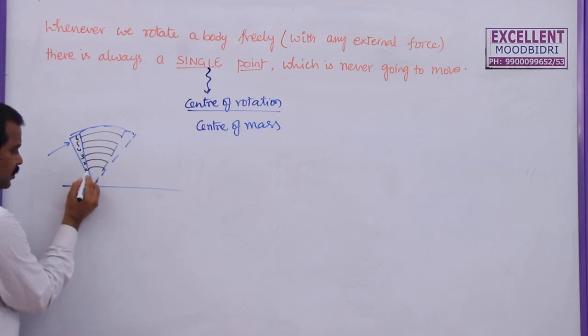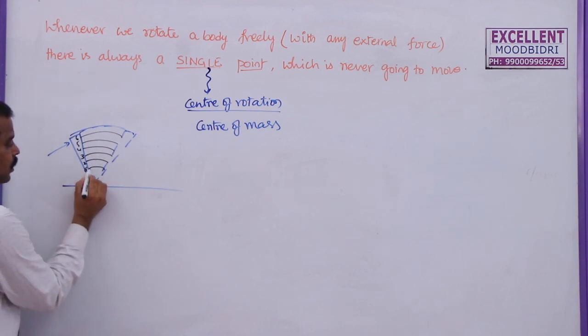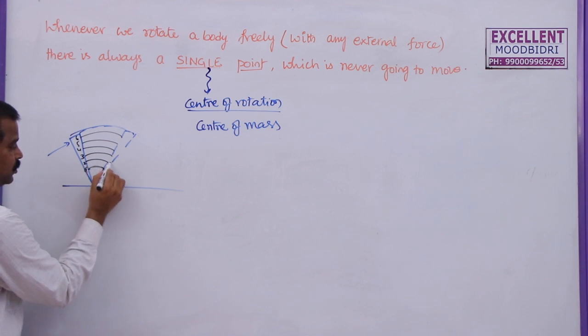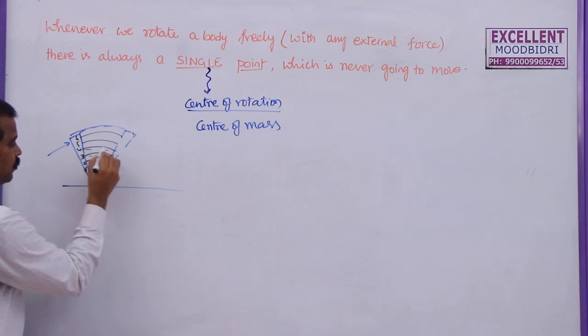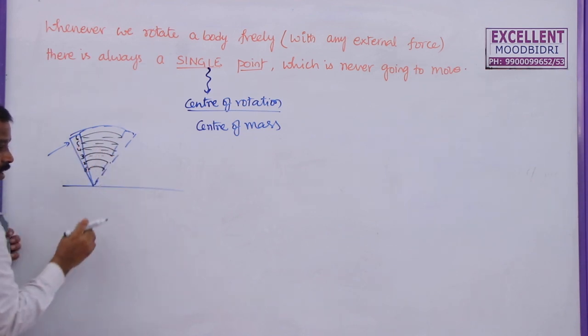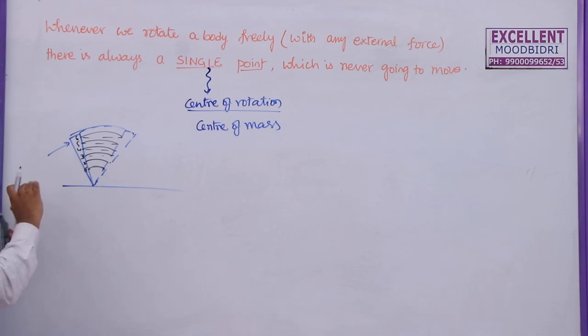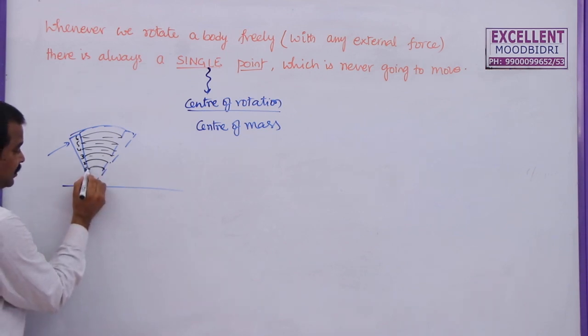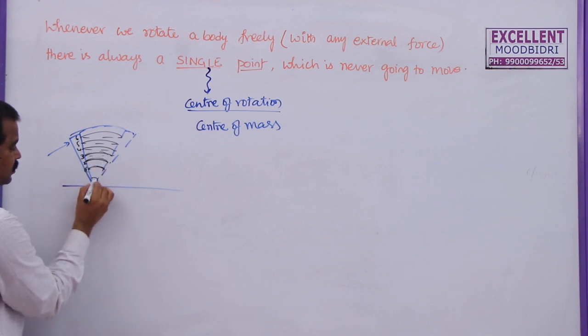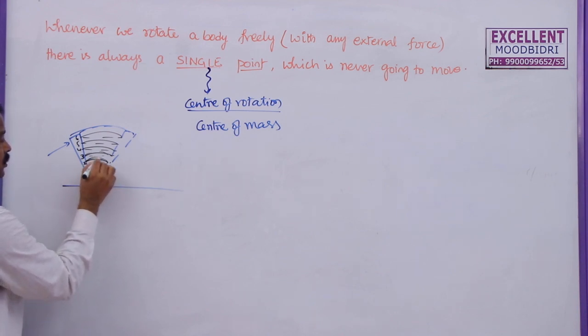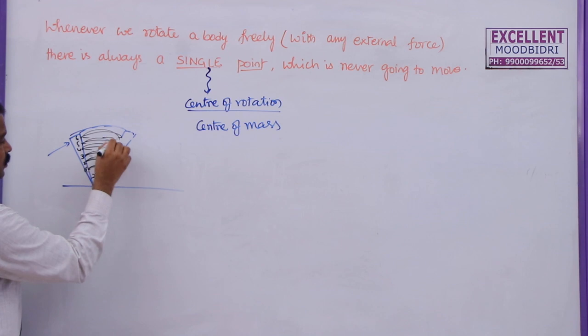If you want to describe the motion of a single particle, it traveled only some distance and the displacement is less. For the second particle, displacement is more. For the third particle, displacement will be more than the previous one. So, different particles are having different displacements, but the angle described by all these particles will be the same. Let us say this is 30 degrees. So, this is also 30, 30, 30. All these angles are 30 degrees only.